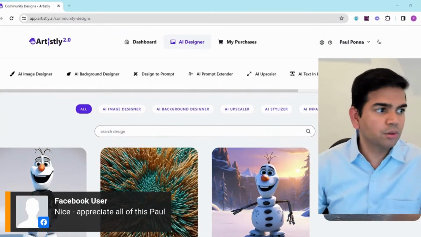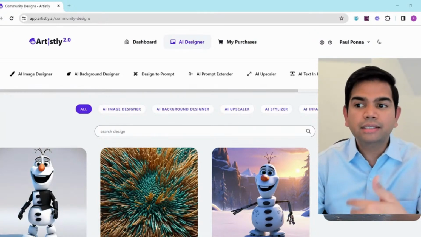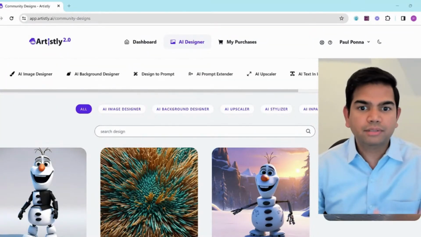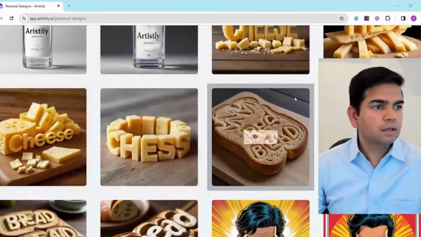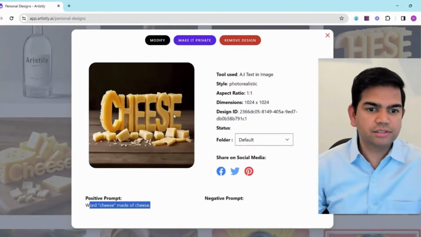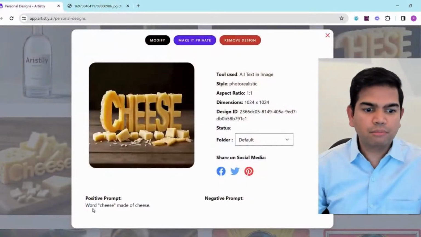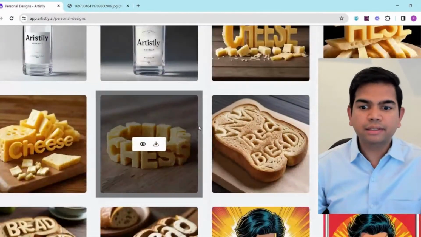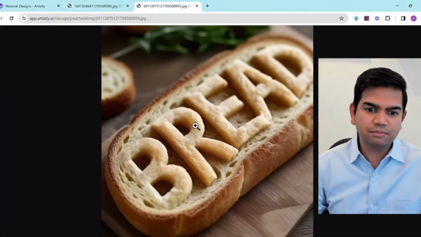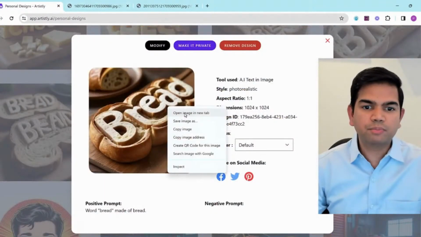Now, I just want to quickly show you a few points on the basic idea behind the AI text and images feature, because it is absolutely phenomenal. No other application can do it this good. So this is one where the word cheese is made of cheese. You see this? It's basically beautiful looking. The prompt was just word cheese made of cheese. And then here, the word bread made out of bread, as you can see here, looks beautiful, right? Look at that, the letters B-R-E-A-D, perfect. And then since it generates four images for you, you can always pick and choose what you like.